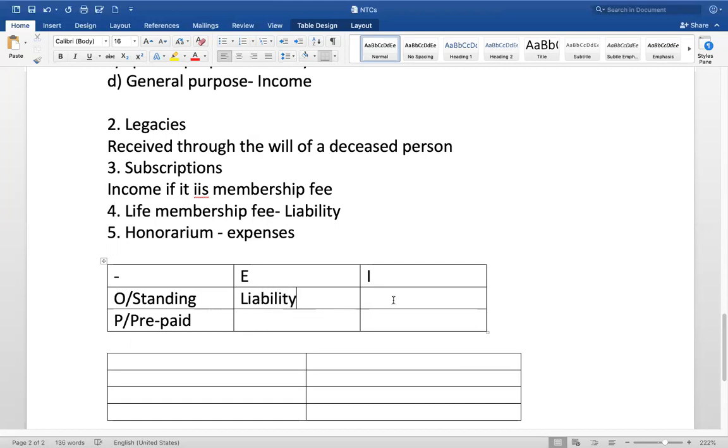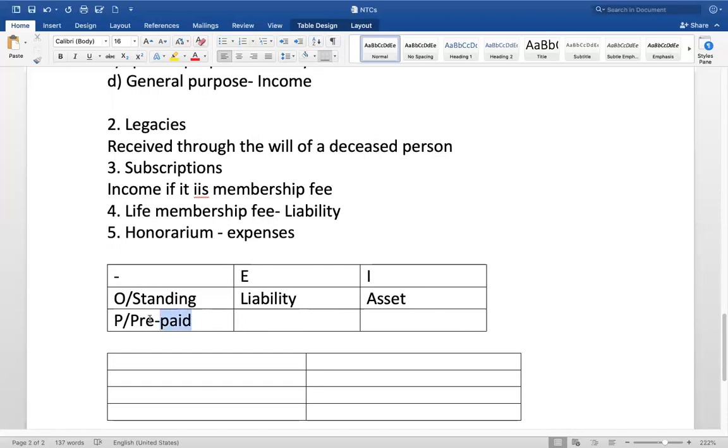Outstanding expense, always it's a liability. And if the outstanding is income, you have earned the income but you didn't receive it, then it is an asset. Any contentions?